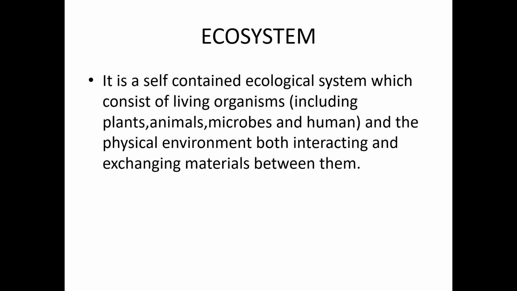So now it's a very complex definition, right? We'll make it simple. Ecosystem is a self-contained ecological system. Self-contained means self-dependent ecological system which consists of living organisms.